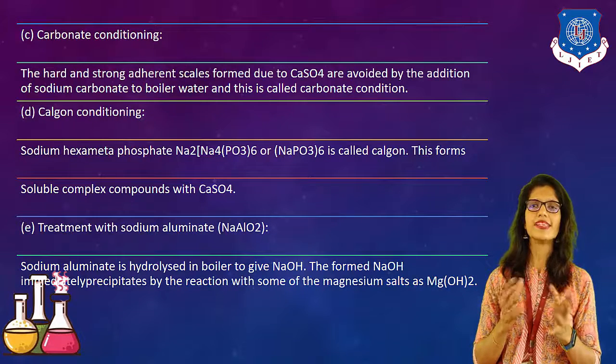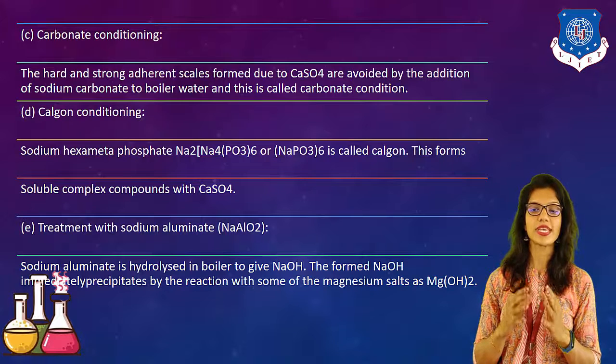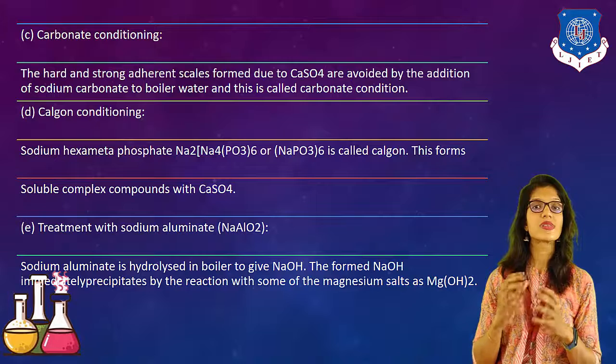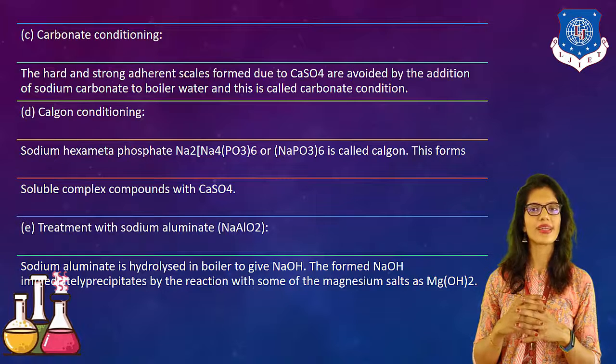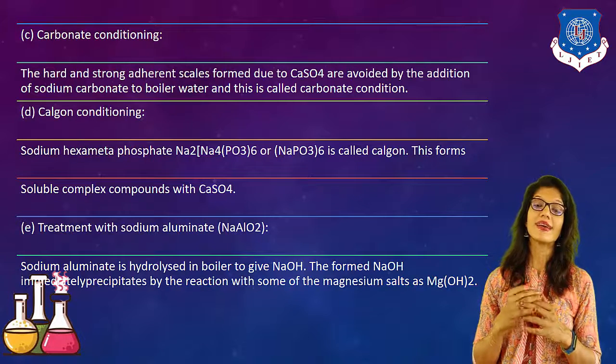Now, next one is carbonate conditioning. How can we do this? The hard and strongly adherent scales formed due to CaSO4 can be avoided by the addition of sodium carbonate to the water. As we use sodium carbonate, we know it as carbonate conditioning.